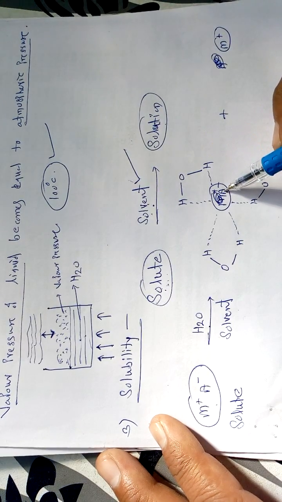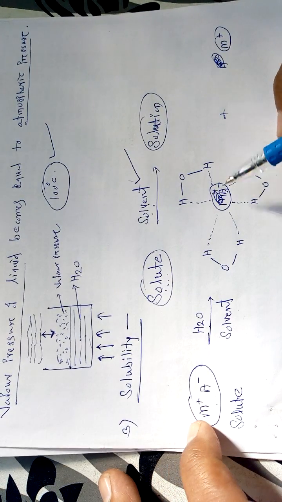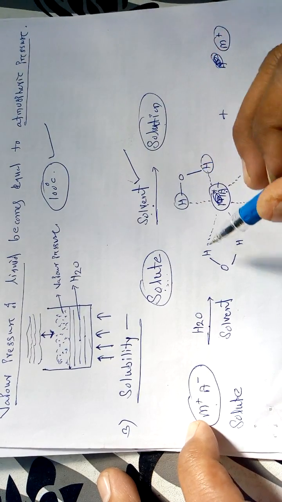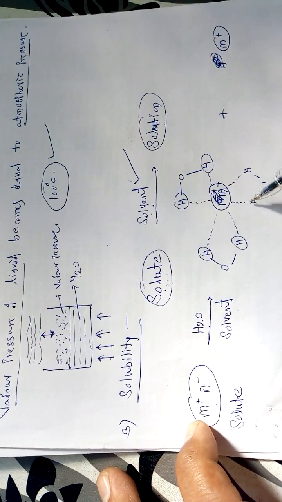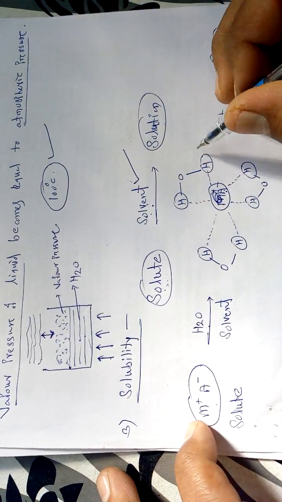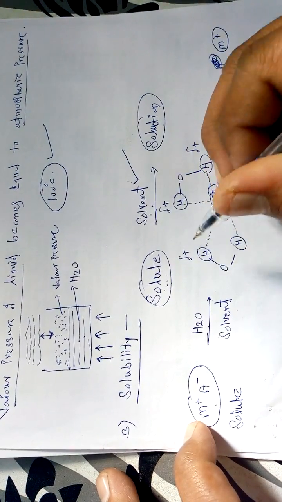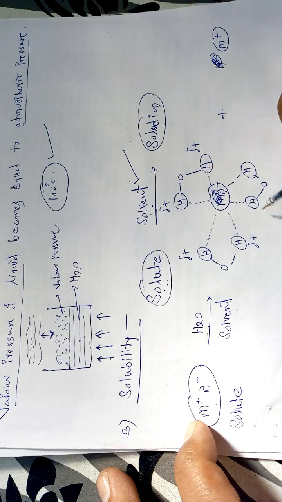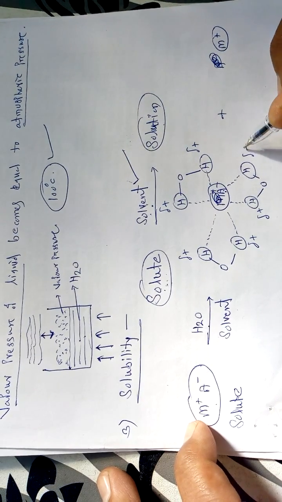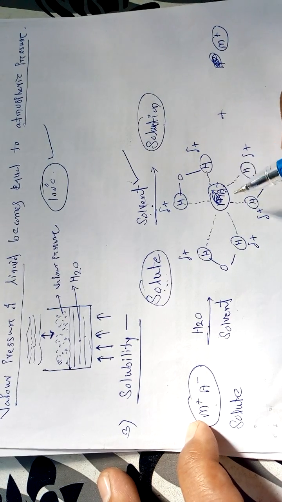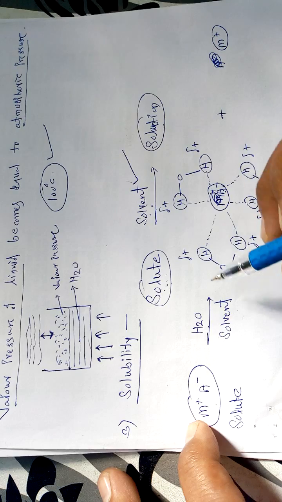So this A minus, that is a negatively charged ion, forms a bond with the positively charged hydrogen from the water molecule as a solvent. So it has the partial positive charge. There is a force of attraction between these ions, due to which one solvated anion is formed. This anion gets surrounded by the solvent molecules.